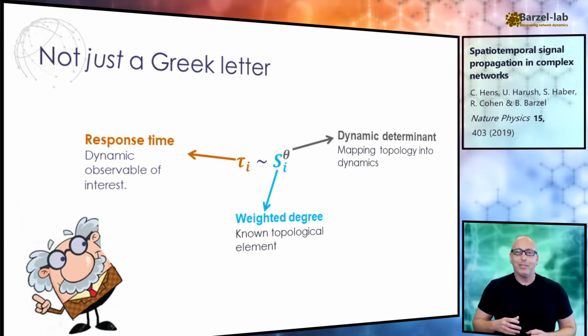But mainly, if you're a network scientist, this scaling provides us precisely with what we were aiming for. Si, a node's weighted degree, represents a structural element, part of the well-mapped static topology of the network. Tau I, on the other hand, a node's response time, is a dynamic function that we would very much like to predict. And theta? Theta is an analytically predictable dynamic determinant that helps us link between the two. It translates structure, Si, into dynamic predictions, here a node's response time, tau I. Let's see how this comes to life.